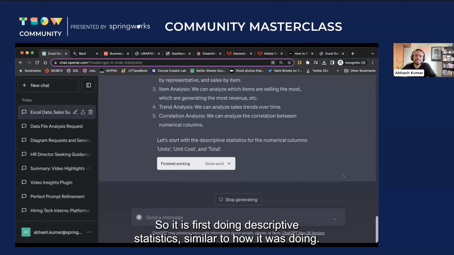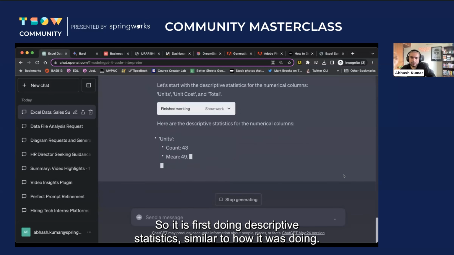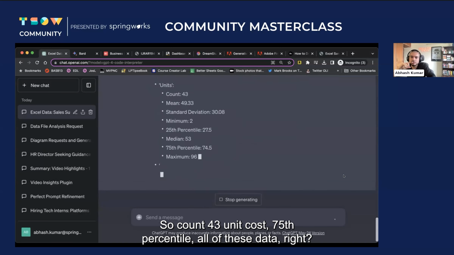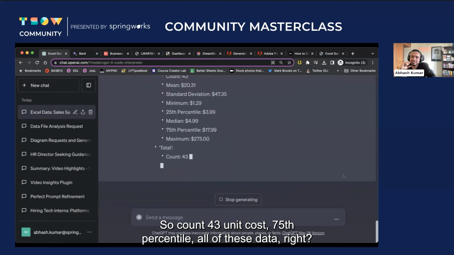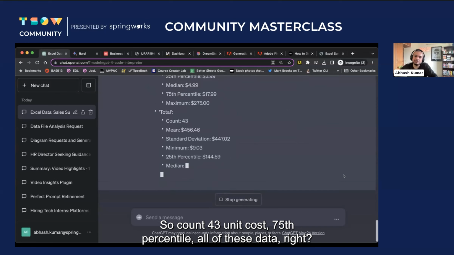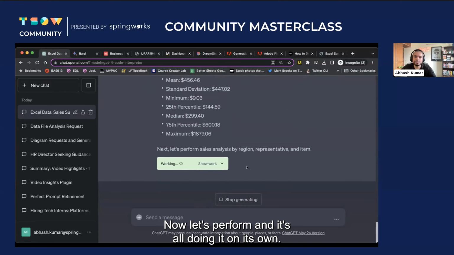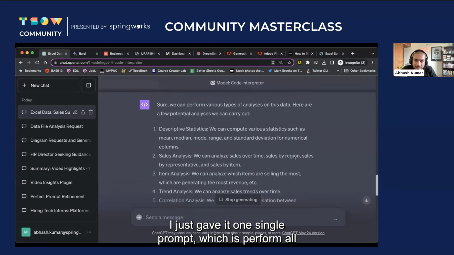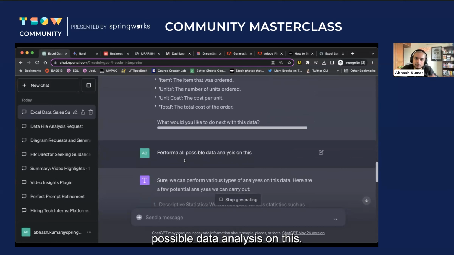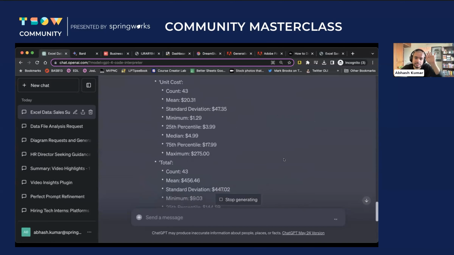So it is first doing descriptive statistics, similar to how it was doing earlier. So count 43, unit cost, 75th percentile, all of these data, right? Now let's perform, and it's all doing it on its own. I just gave it one single prompt, which is perform all possible data analysis on this.